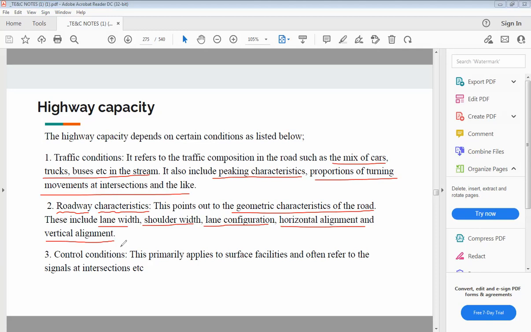And the third point on which the highway capacity depends is the control conditions. This is basically applicable to the surface facilities, and it is related to the signals at the intersections.